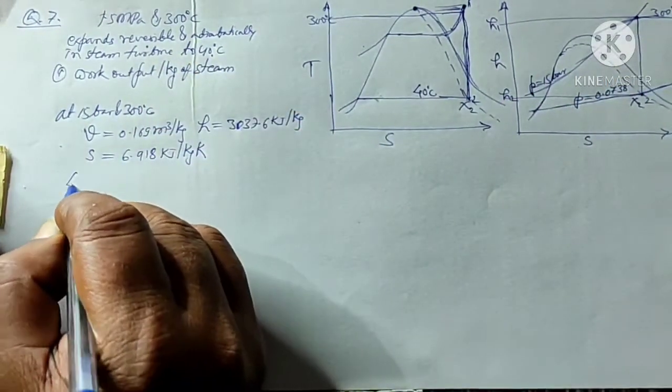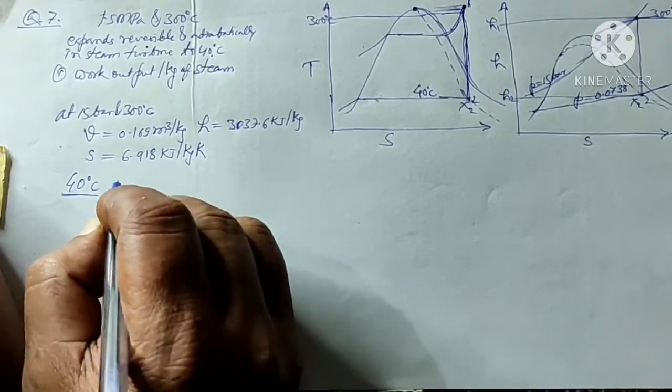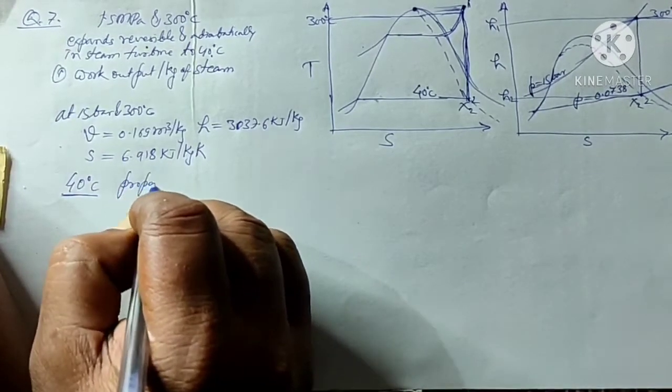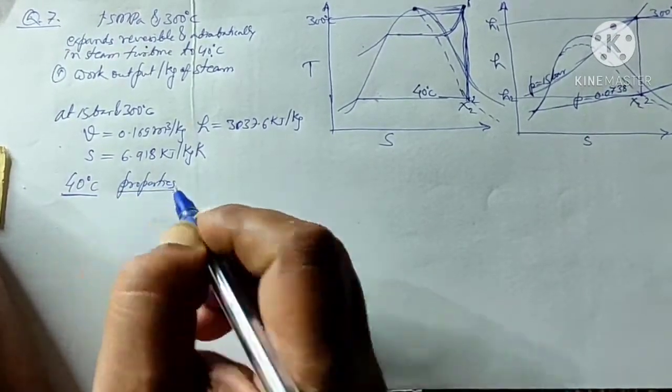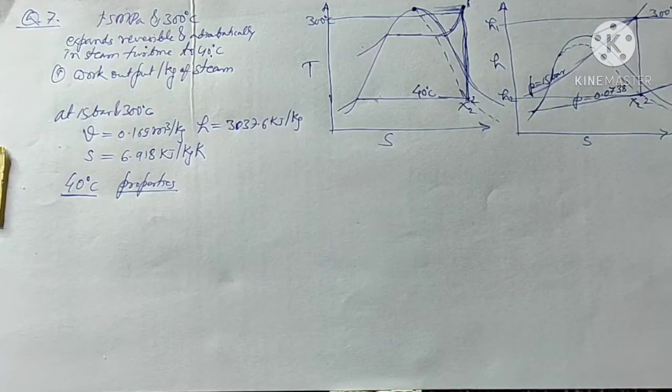So what I will see is, at 40 degree centigrade, what are the properties of the steam. The temperature is given as 40 degree centigrade. So first I will go into table number 1 where the data is given corresponding to the saturation temperature.